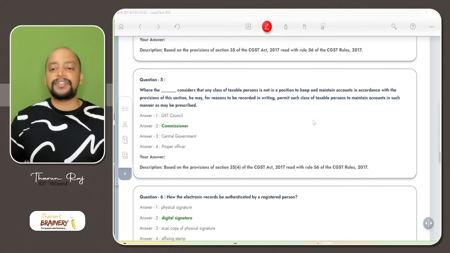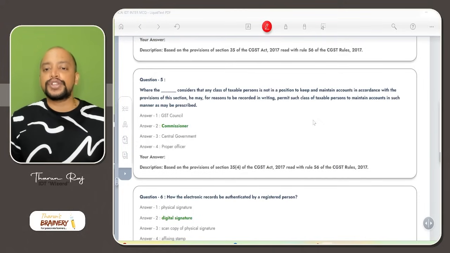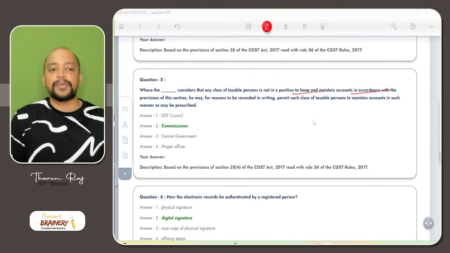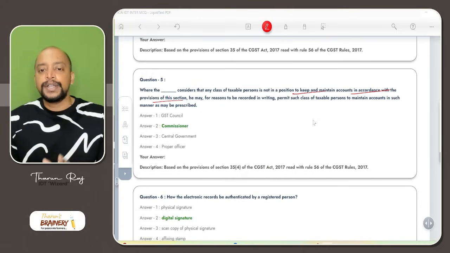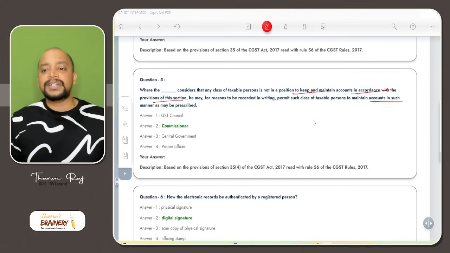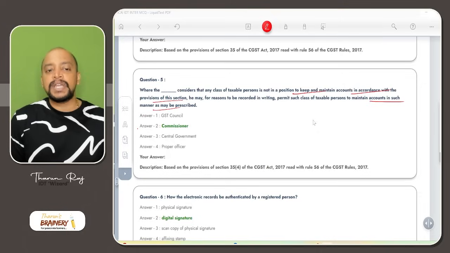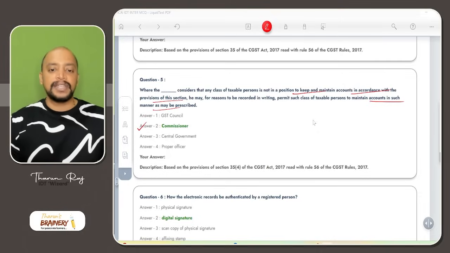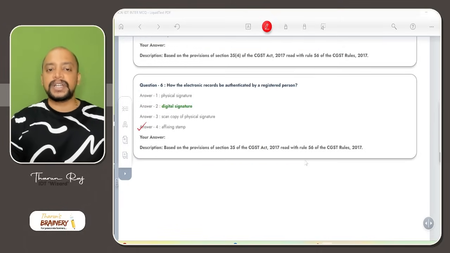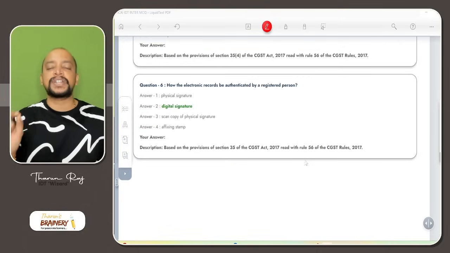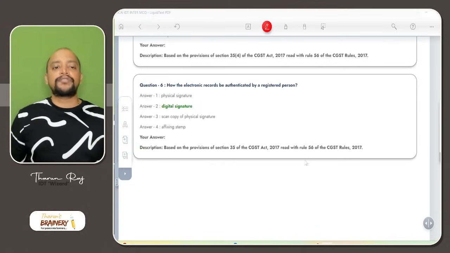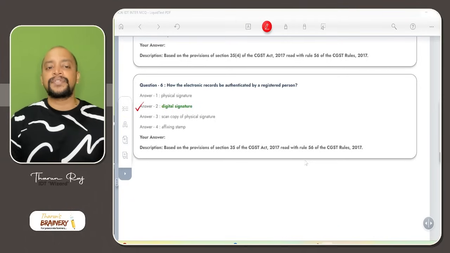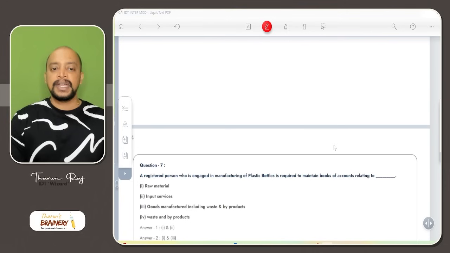Next, how should the electronic records be authenticated by a registered person? By means of a digital signature. Whenever the records are maintained in electronic form, that should be authenticated by means of a digital signature.